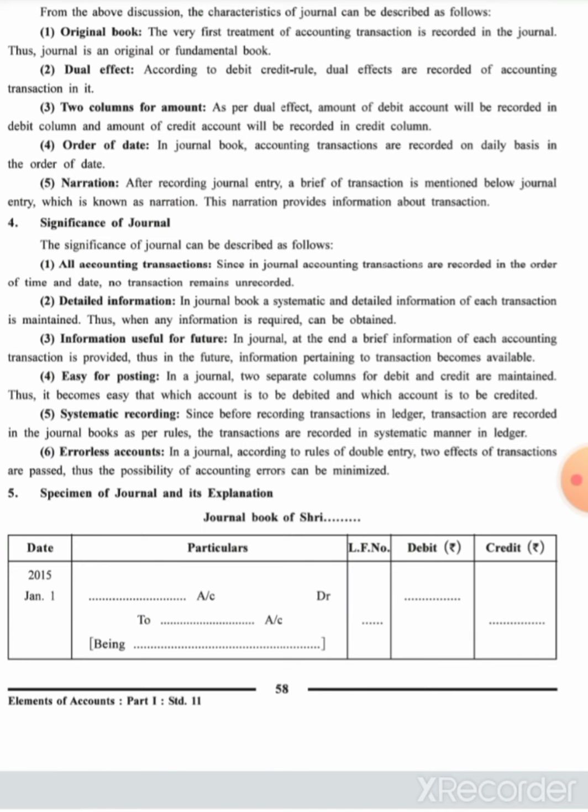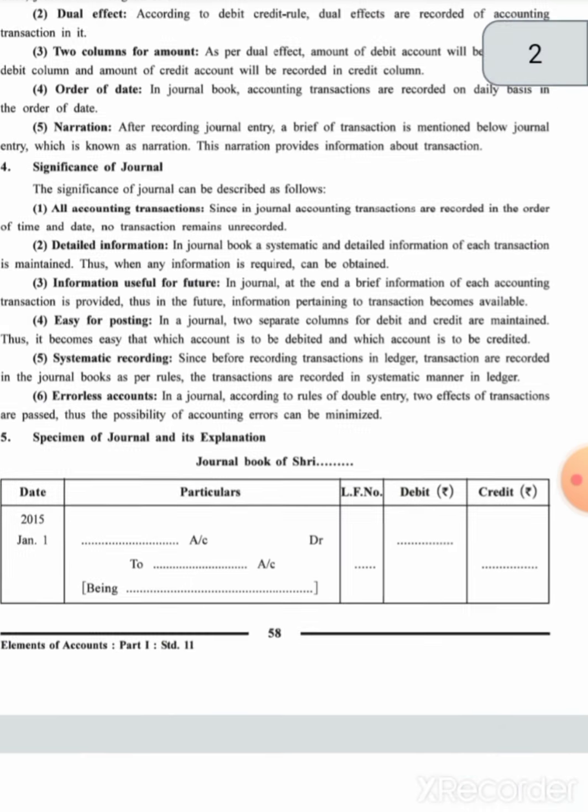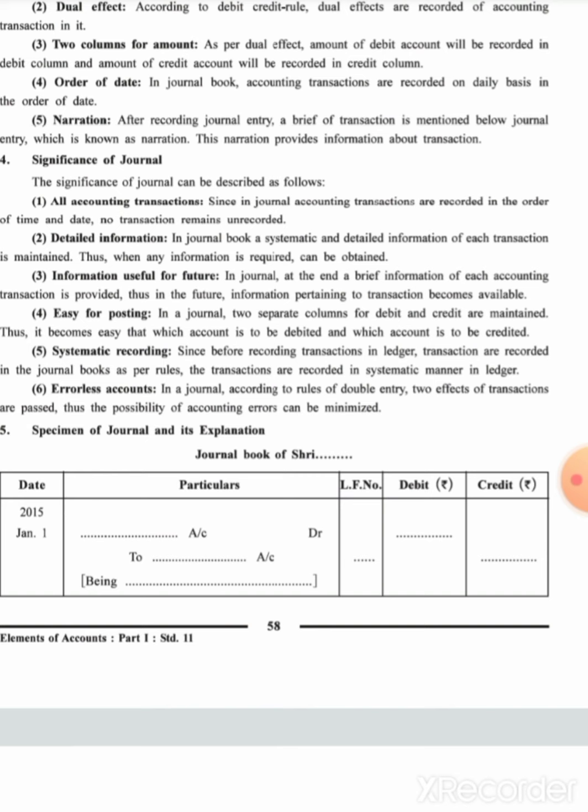Next is ease of posting. In a journal, two separate columns of debit and credit are maintained. So it becomes quite easy to make the accounts, as the debited amount will be recorded on the debit side and the credited amount will be recorded on the credit side. The next one is systematic record. Before recording the transaction in the ledger, transactions are recorded in the journal book as per the rules. So the transactions are recorded in a systematic manner in the ledger.